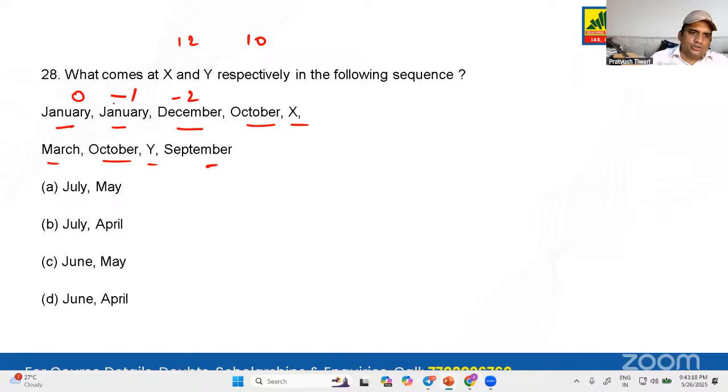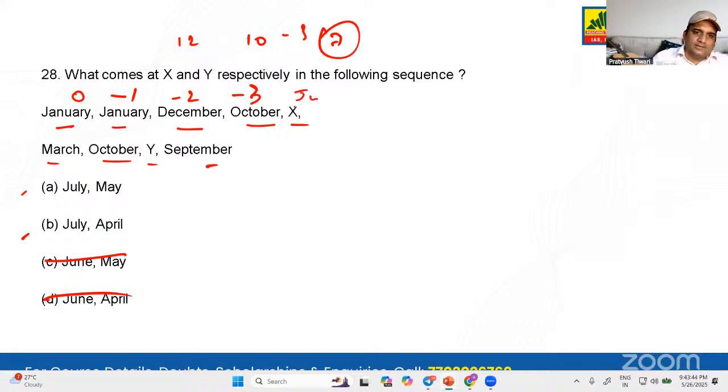So 0 minus 1 minus 2, what will be here? Minus 3. So decrease 3 from October. What are you going to get? October is 10, minus 3 is 7. 7 means what? Guys, which month is 7? It's July. So negate June, either A or B. Minus 3, you are getting July over here.